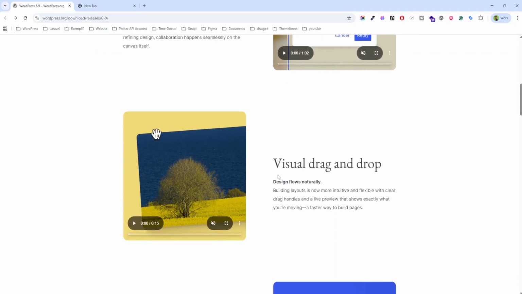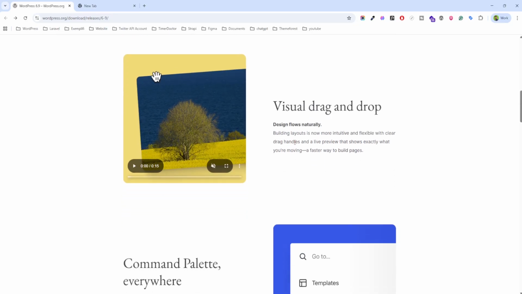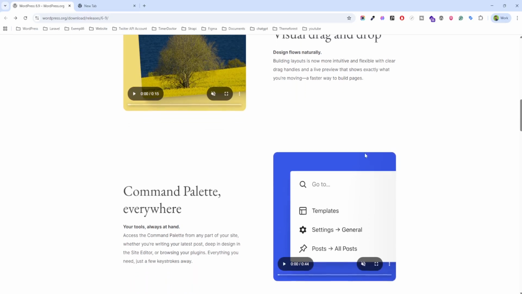First you can see here is visual drag and drop, so design flows naturally. Building layouts is now intuitive and flexible, with clear drag handles and live preview that show exactly what you are moving, for faster page building.